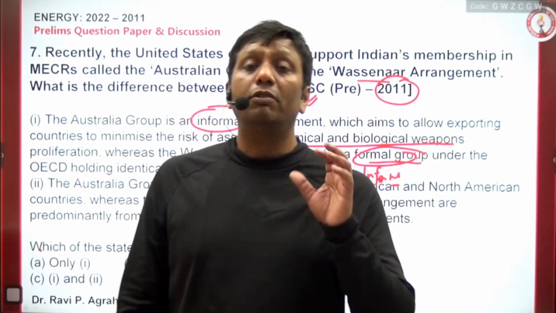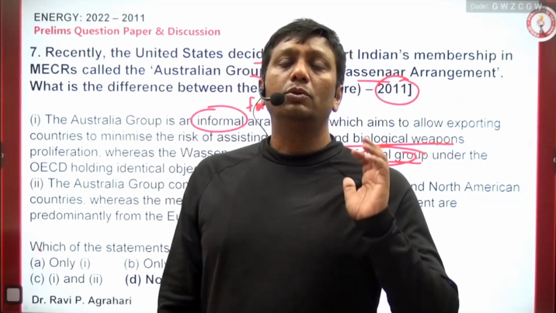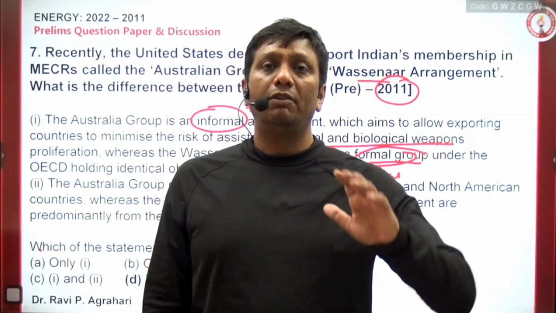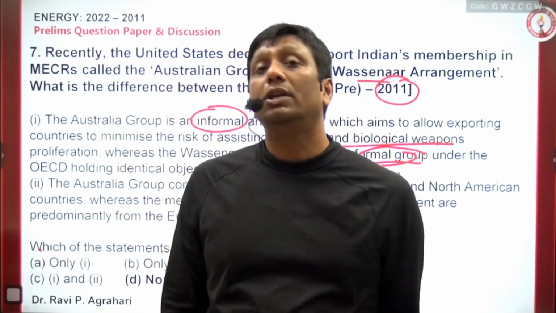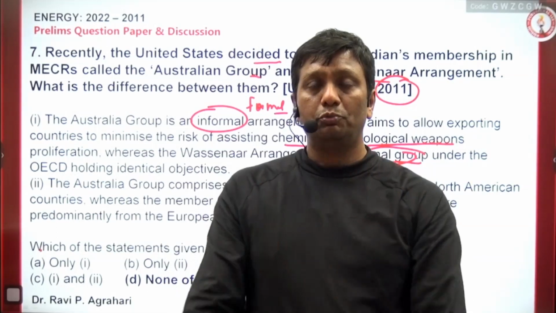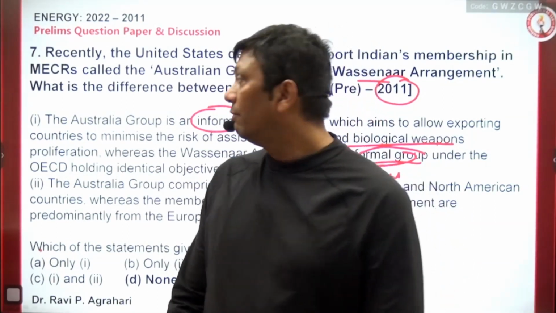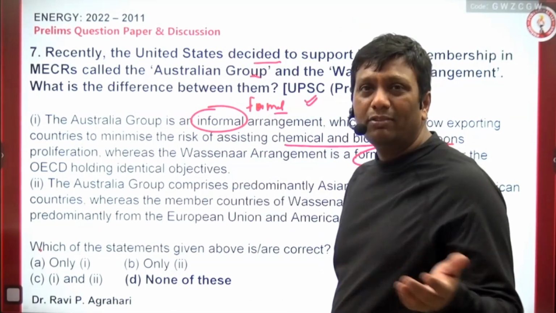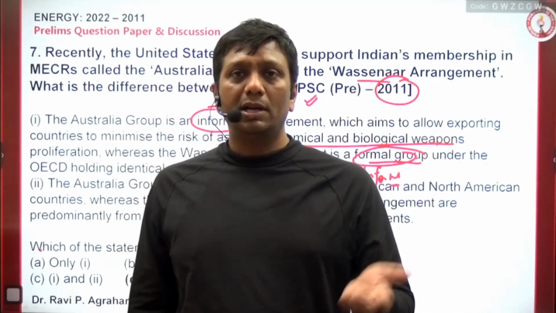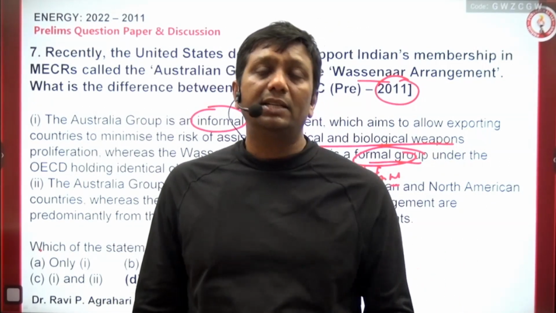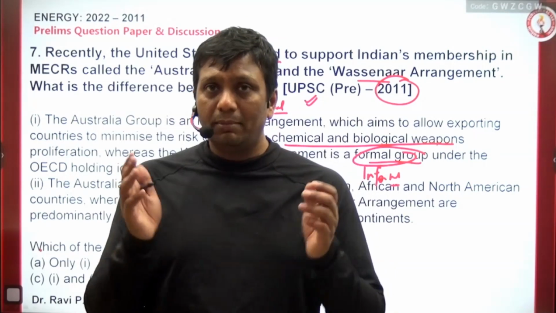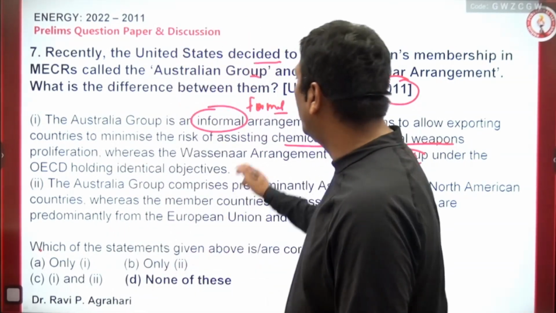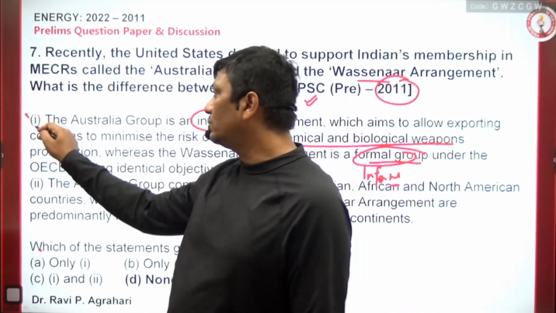A formal group means a professional group, where the discussions take place and everybody follows some rules and regulations also. So an official, professional group is a kind of formal group. And what is informal? It's just independent groups. People come together, sit together and discuss. That is called informal. Decision making bodies come under formal. So this is the reason the first statement is totally wrong.